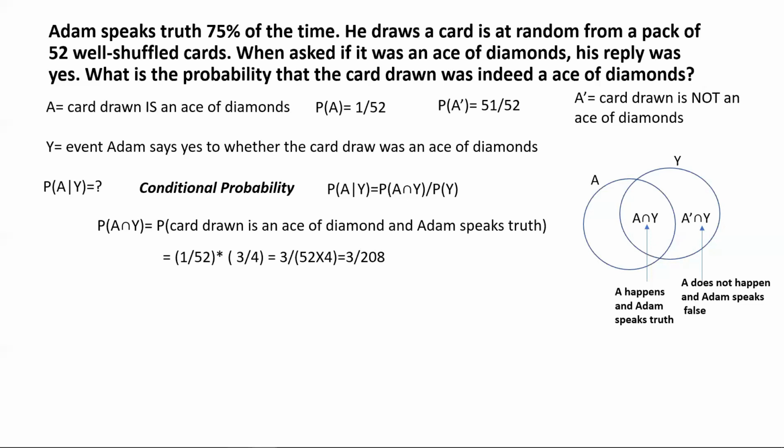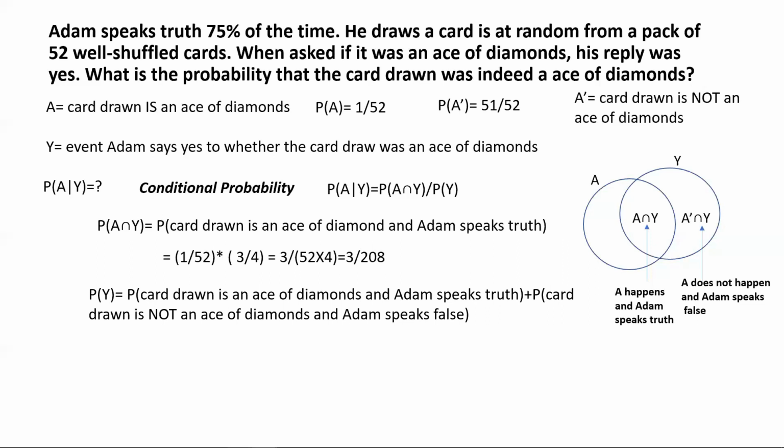Now, let's evaluate the other portion of the event Y, which is this A complement intersection Y. So the total probability of the event Y, as it's clear from the Venn diagram, should be the probability of A intersection Y plus the probability of A complement intersection Y. So that's the way we have broken up the circle Y, right? When we find the probability, it's the sum of the probabilities of those two regions. And that's what I've written out in words.